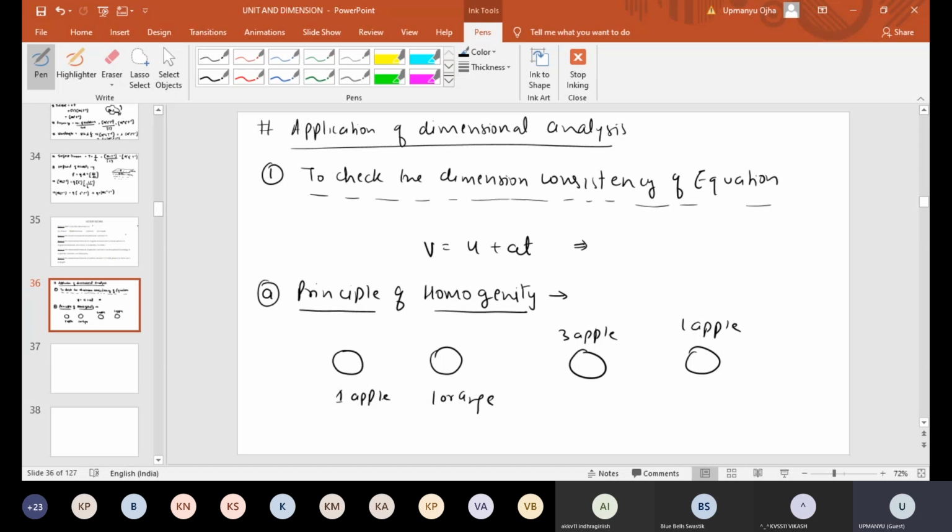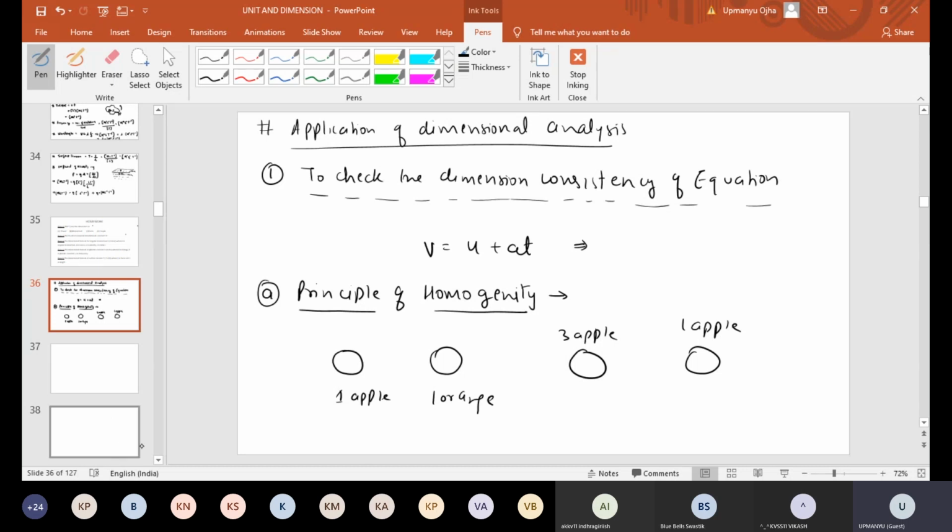We understood one thing: we can add or subtract any quantities if they have the same unit, or the same dimension. Three apples and one apple have the same dimension, so we can add or subtract quantities having the same dimension. If two different dimensions are there, we cannot add or subtract. Apple and orange are two different dimensions. So for addition or subtraction we need the same dimension. That is what the principle of homogeneity means.